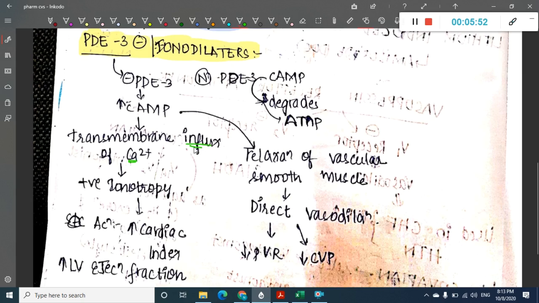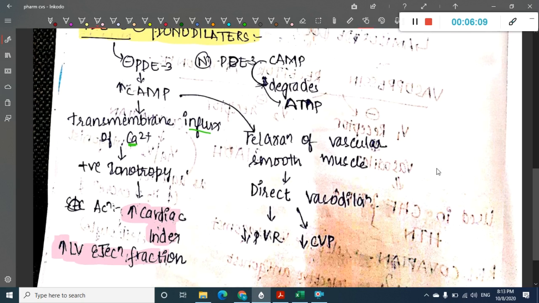Because of the influx of calcium, when the calcium reaches inside the cells, obviously there will be positive inotropic action, and this positive inotropic action will cause increase in cardiac index, and it will also cause increased left ventricular ejection fraction. At the same time, cyclic AMP in the smooth muscles causes relaxation of smooth muscles, and because of this relaxation, it causes direct vasodilatation. Because of this vasodilatation, it decreases the peripheral vascular resistance, and also decreases central venous pressure.